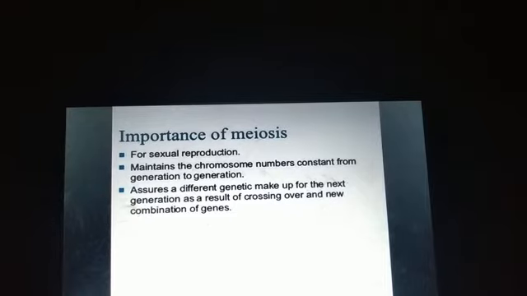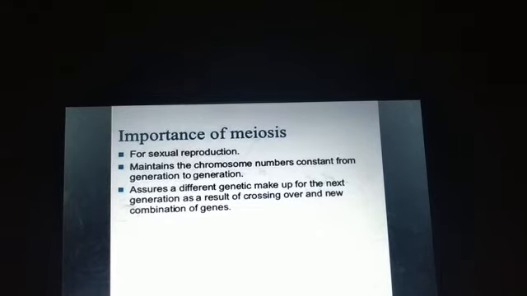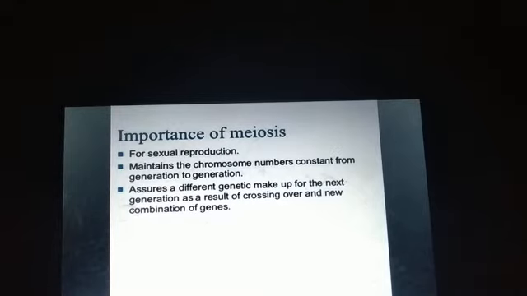This is because, suppose the parent cell is diploid, they have 2n chromosomes. The male will have 2n, the female will also have 2n chromosomes. After meiosis, they will form gametes that will be haploid, that is, they will have 1n chromosomes.